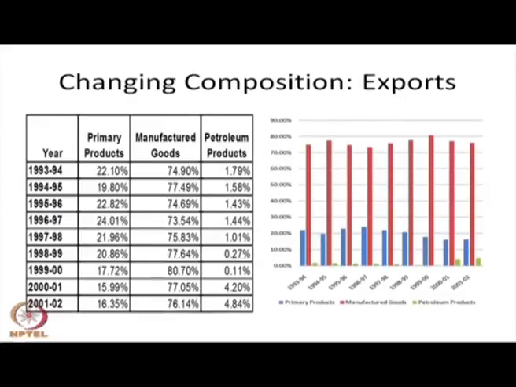It was 22% of the export basket in 93-94, and its weight has reduced to 16.35% in 2001-2. So the primary product, which constituted nearly 22% of our export basket revenue, had declined to 16% within 10 years. However, the manufacturing base, though it almost remains stagnant around 75 to 77-80%, marginally increased over the last 10 years.